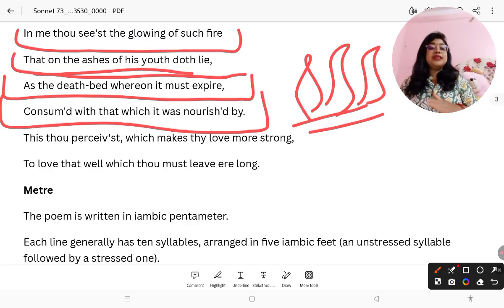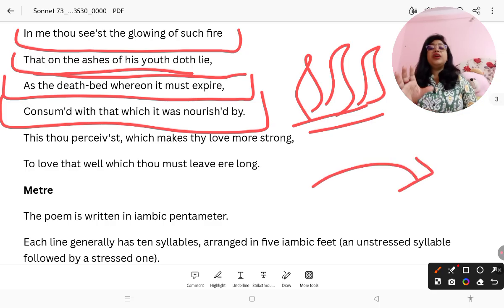After our birth, we are still running, towards where? We are still running towards our death. So he's saying that the liveliness, the energy which makes me run, which makes me live my life in full, leads me to my death. Okay, so after the deathbed, whereon it must expire, consumed with that which it was nourished by, which gives it the energy, it leads it to death. So therefore you know everything.